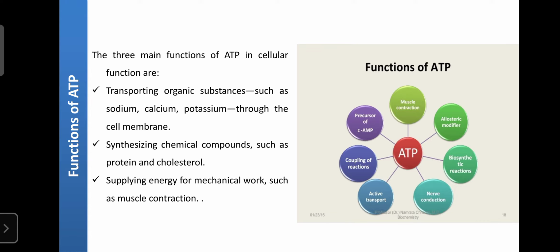Others are: it is required for muscle contraction, as an allosteric modifier in proteins, for biosynthetic reactions, as well as for conduction of nerves. That is the transmission of messages from the nucleus to the axon and from the axon to the organ, which mainly depends upon the ATP.